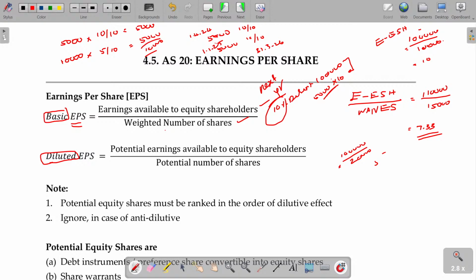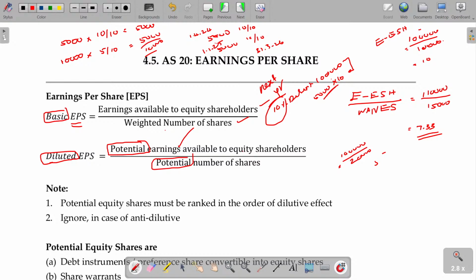So in the diluted EPS case, I am adding the potential earnings, that is, the change in the earnings because of the conversion, to the numerator. In the denominator, it is not the weighted average number of shares, it is the potential number of shares. What could be the change in the number of equity shares in the coming year?